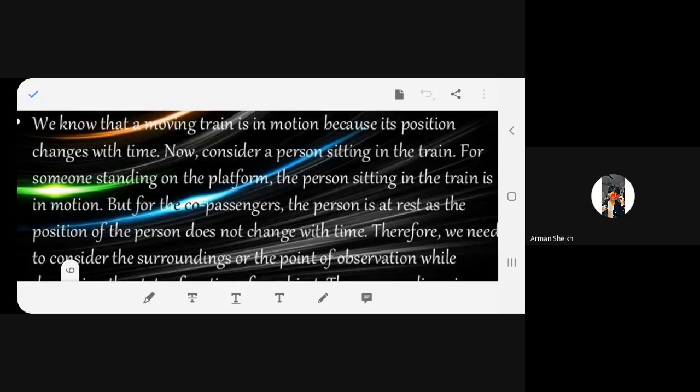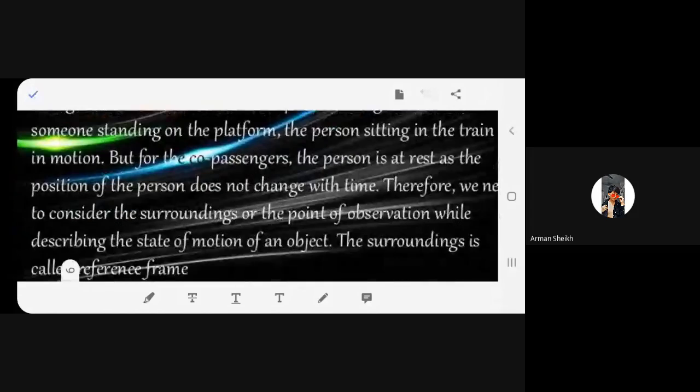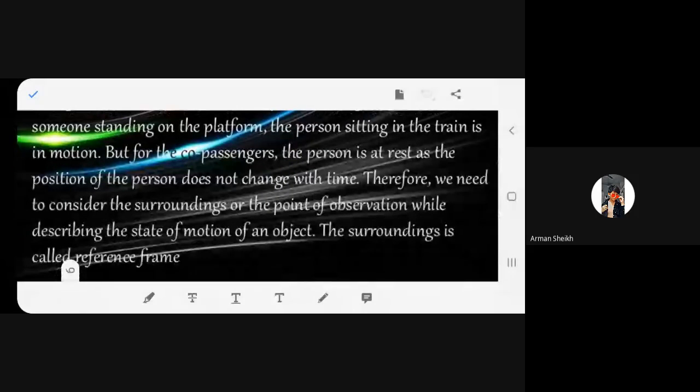So I become the reference point, isn't it? I am standing on the platform, so I become the reference. According to the reference, the train is moving because I am not moving. So the train is moving. Understand? Understood? Okay, better. Now continue.